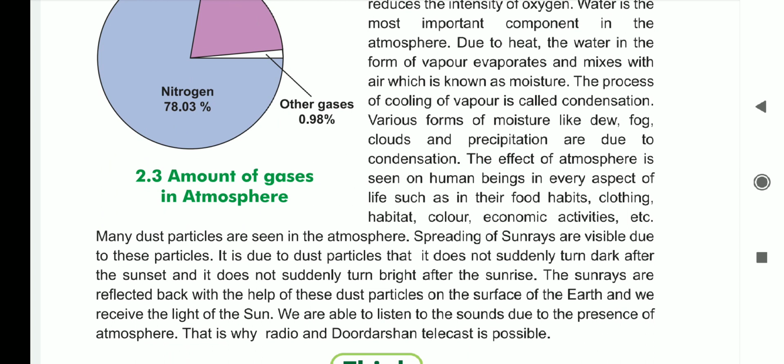Every aspect, every time, every moment we can see the effect of the atmosphere on human beings. According to the atmosphere, when it becomes very hot, that is called summer season. According to atmospheric temperature, there are three seasons: summer, winter, and monsoon.